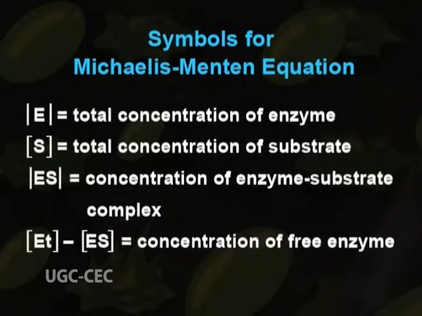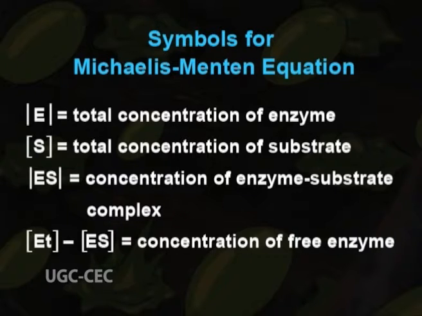Although one may not feel any difficulty, at least theoretical, in describing the kinetics of these reactions, yet the difficulty is encountered when one starts to determine the concentration of ES or even S practically. The same difficulty was experienced by Michaelis and Menten, who devised an equation where these immeasurable quantities were replaced by those which could be easily measured experimentally, that is, velocity of reaction. The following symbols may be used for deriving the Michaelis-Menten equation.